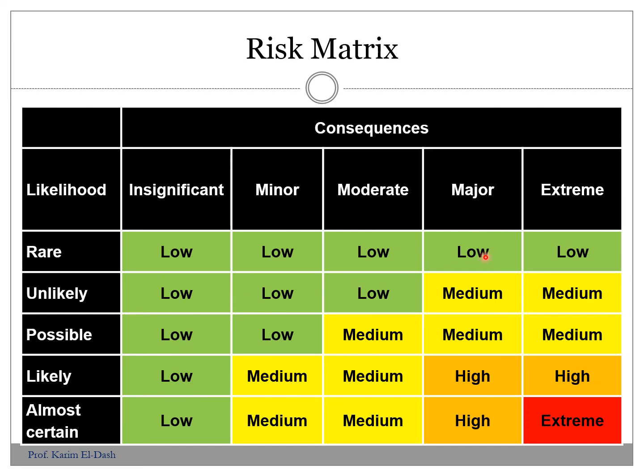We can monitor them and put them on what is called a watch list, so they might change. Those impacts or those probabilities might change to move into the yellow zone, into the medium zone. But we have to consider that in our control process during the execution of the project.